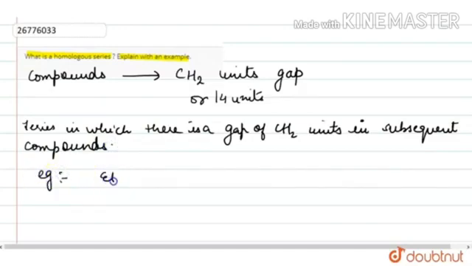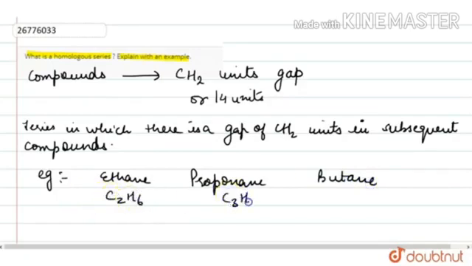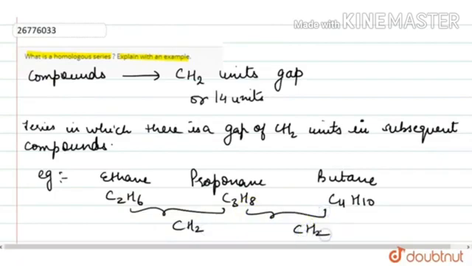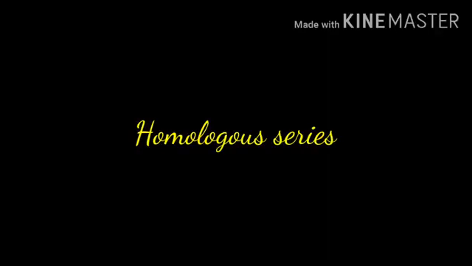For example, ethane, propane and butane. If you see the molecular formula of ethane, which is C2H6, propane C3H8, butane C4H10, the gap between every hydrocarbon compound is CH2. This is called a homologous series.